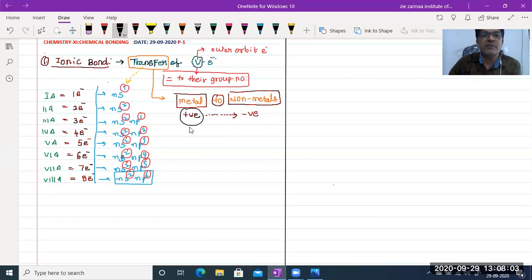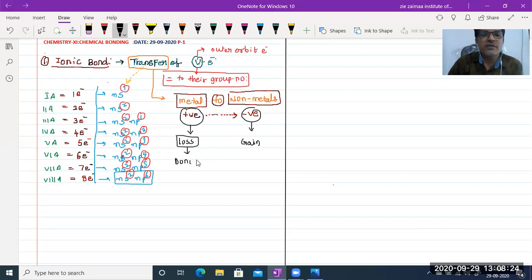That means here positive charge denotes loss of electrons. The negative charge denotes gain of electrons. So always the electrons are transferred from the one that loses, which in our local language we can simply call the donor, isn't it?